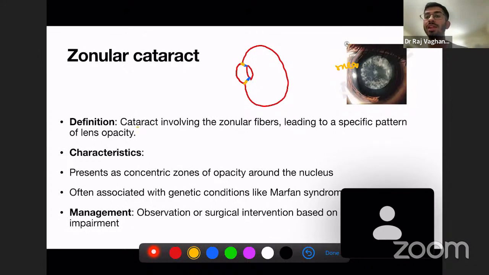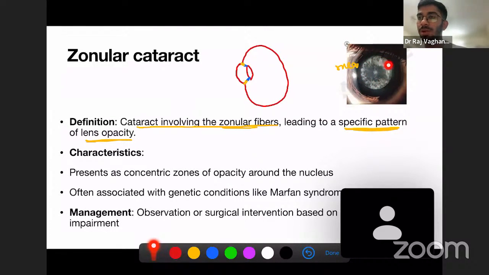So this cataract involves the zonular fibers, leading to a specific pattern of lens opacity. You can see in the diagram this specific opacity. The opacity is present in a particular zone. It is not present throughout; instead, it is present only in specific zones. So this is known as zonular cataract. You can visualize from this diagram that this is the zonular fibers, and it involves only this. In the periphery only you can imagine the opacity. So this is about the zonular cataract.